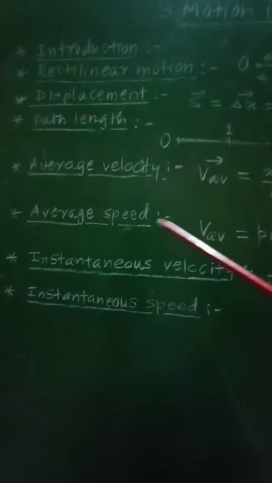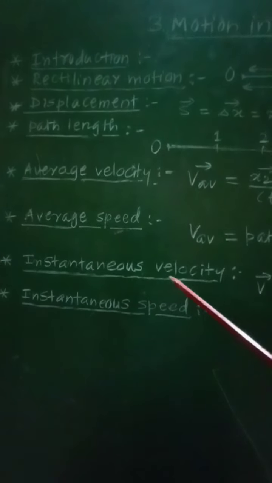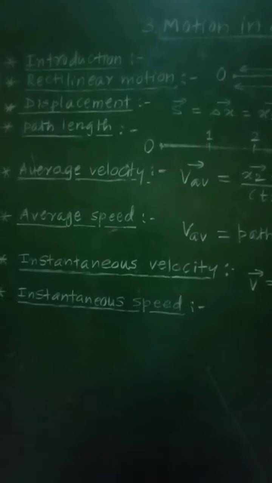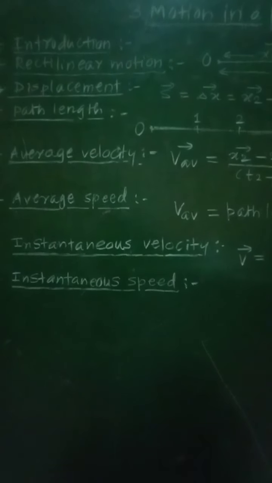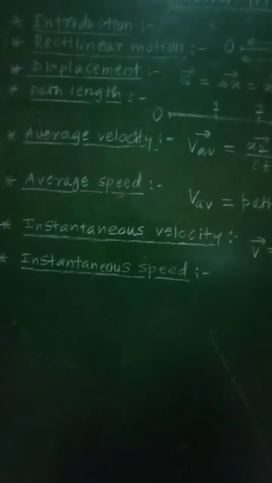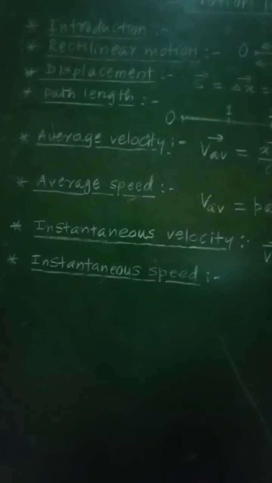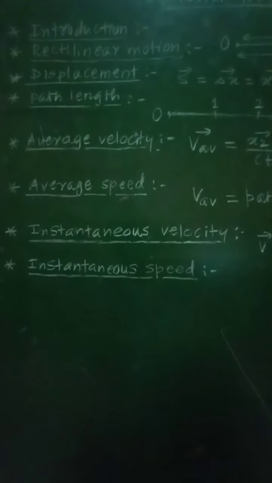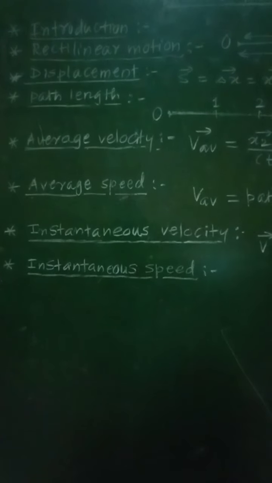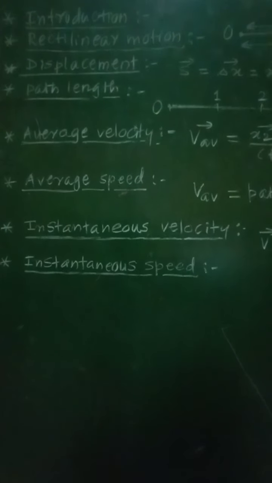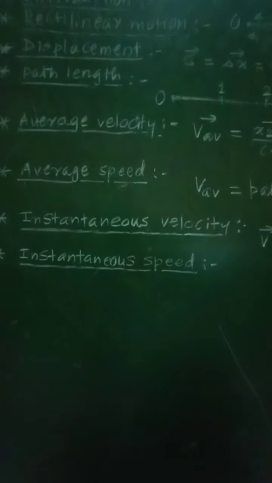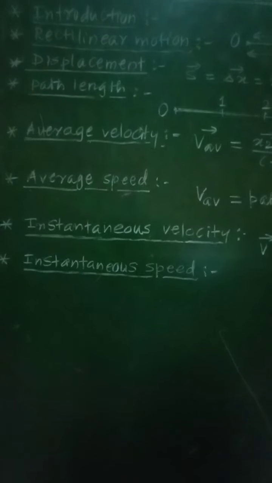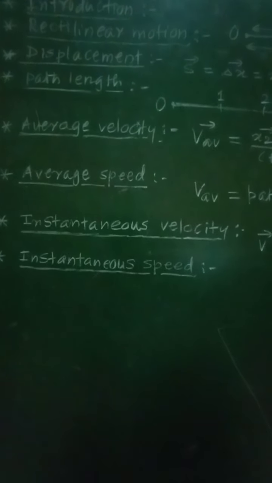Now let us consider what is instantaneous velocity. Instantaneous velocity is the velocity of any object at a given instant of time. For a particular time only, that instantaneous velocity will be calculated.